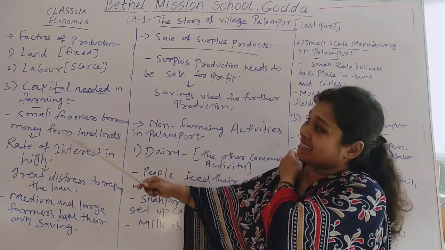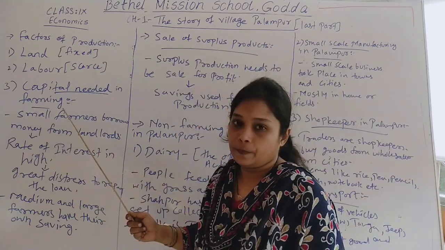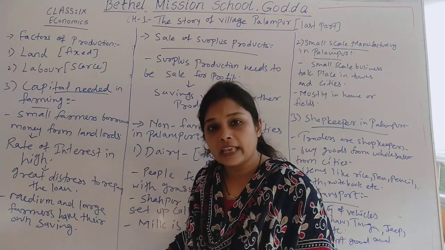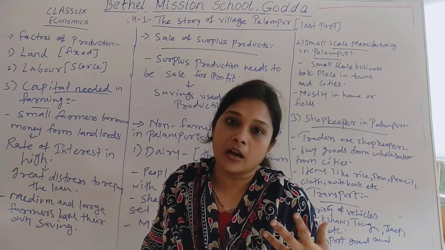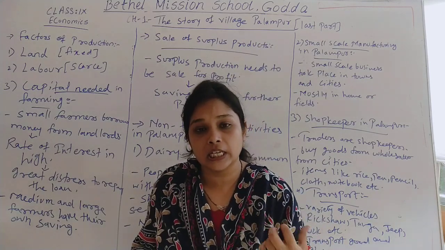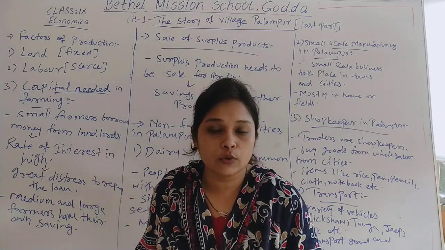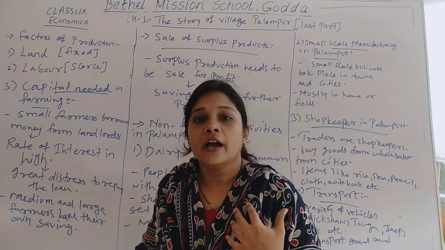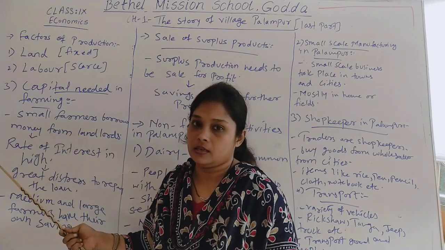Now today we are going to start with the third factor of production, that is capital. If we are involved in farming or any business or any kind of production of goods and services, we require a certain amount of money, and we require certain raw materials. We also require some infrastructural facilities, and all these things come under capital.